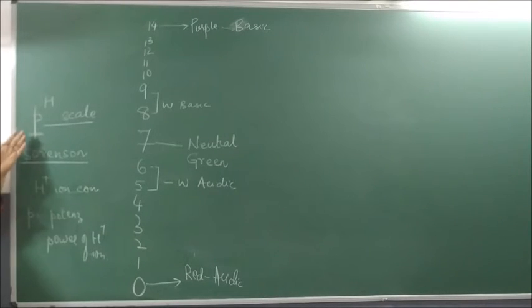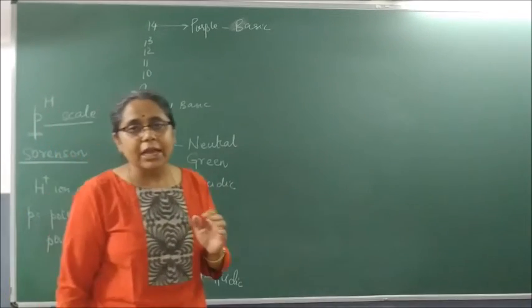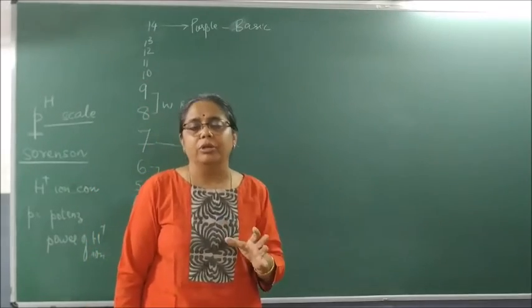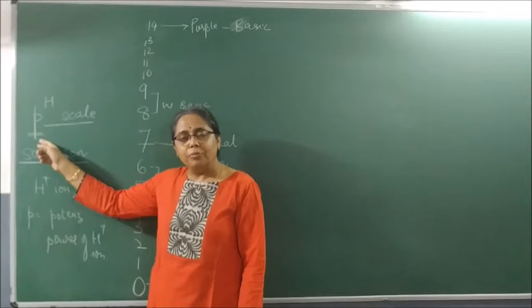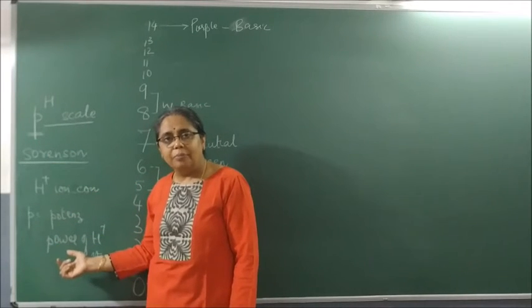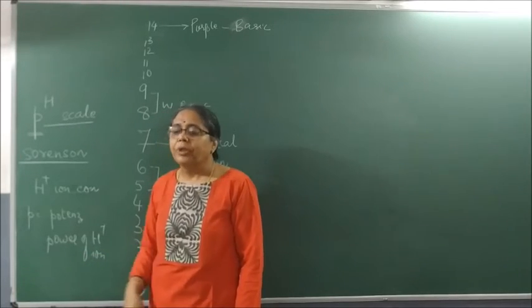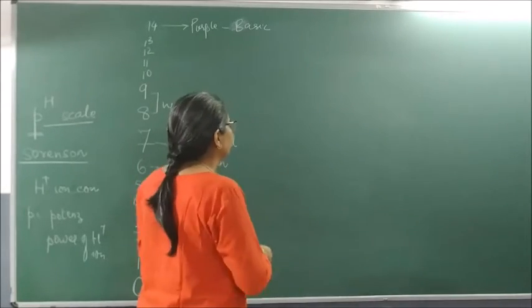So what is pH? pH basically is a scale to measure the H plus ion concentration of a solution. The letter P is taken from a German word potenz, which means you are calculating the power of hydrogen ion concentration. How do we write it? Not given in your textbook, but I will teach you.